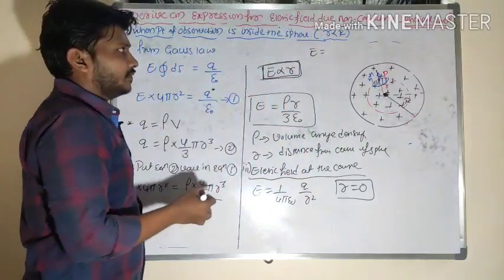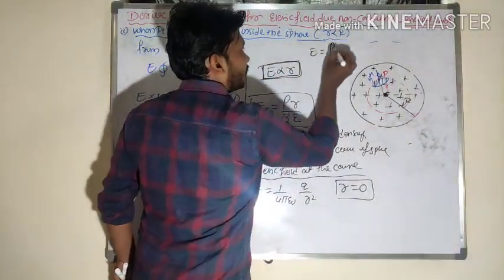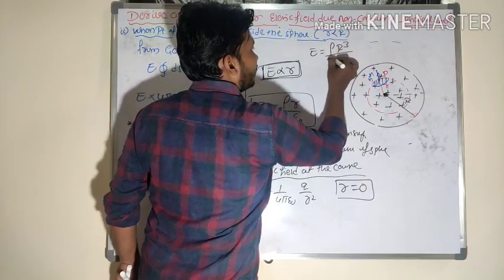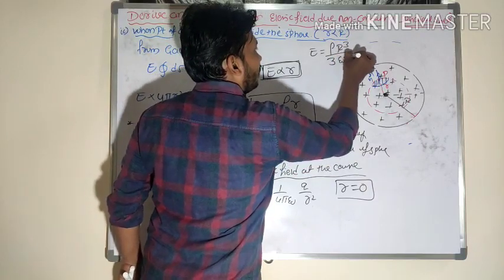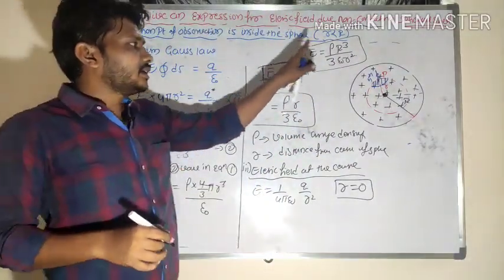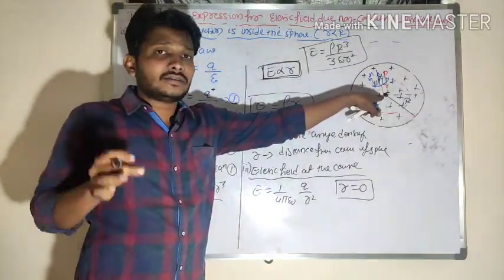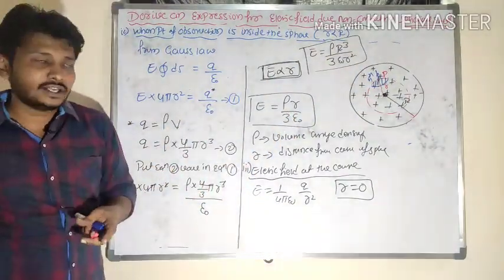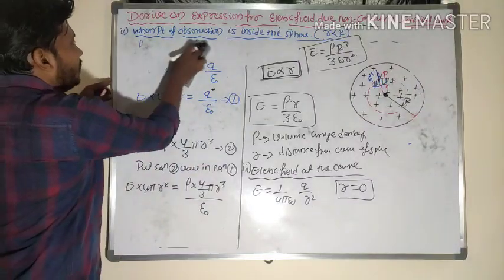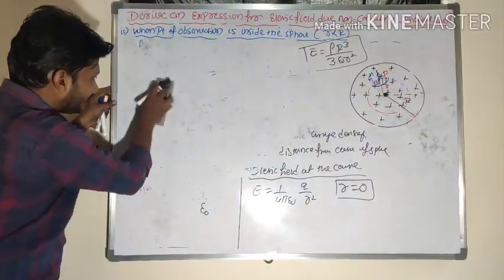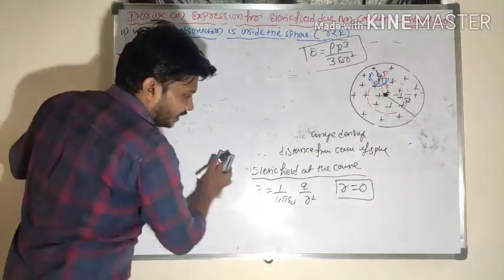In the other equation, what did I take here? E = ρr³/(3ε₀r²). From this equation also we come to know that the electric field strength at the center of the sphere is 0. So then what is the variation of electric field strength in the case of a non-conducting sphere?